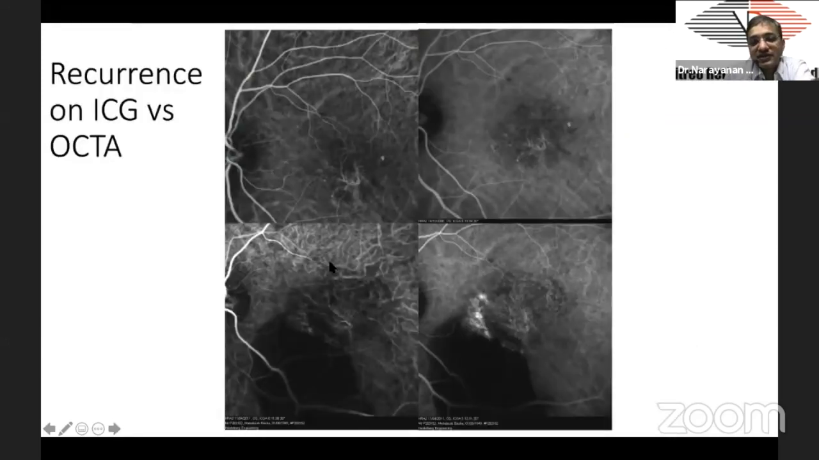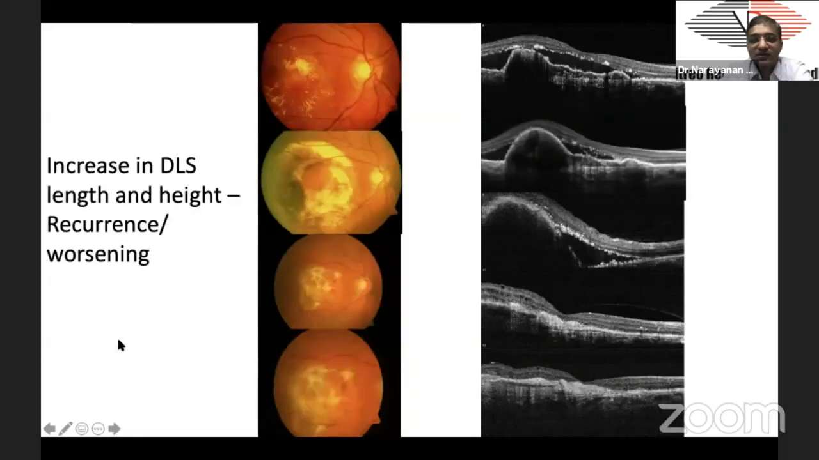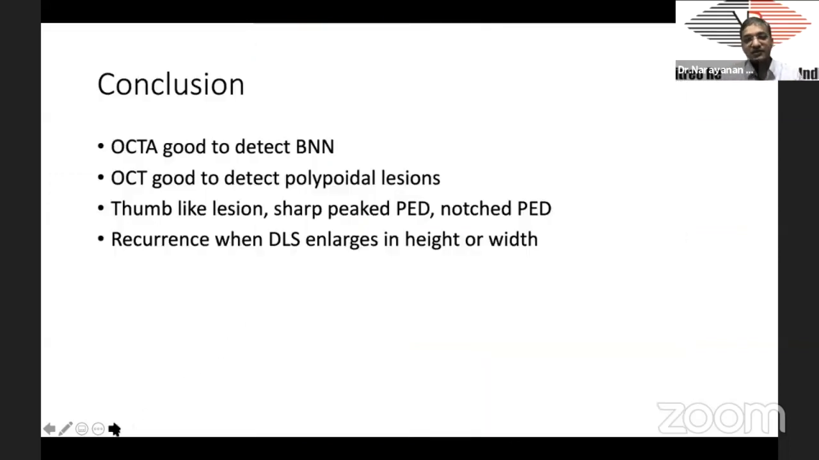And if you can see this ICG from different time points, initially only the network is remaining. Remember that the branching network will never go away, it will always stay. But the late geographic hyperfluorescence will start coming on later along with polyps. But what about OCT? Can you look at the OCT and look at worsening or recurrence? If the double layer sign is increasing in height, or if the double layer sign is increasing in width, that is an indication, a non-ICG indication, that this patient is worsening or having a recurrence.